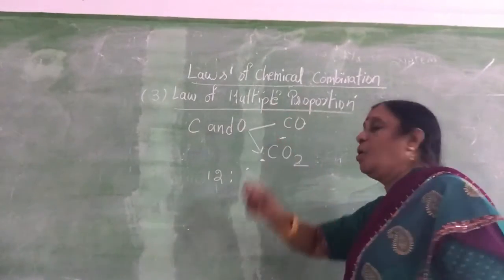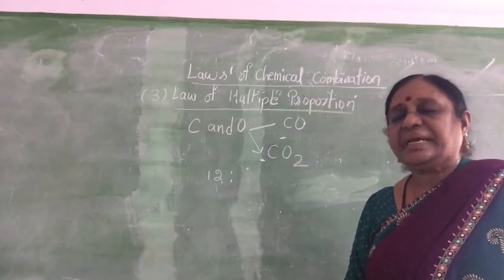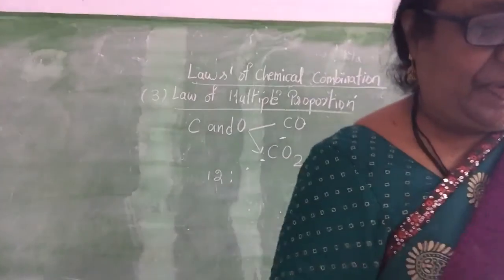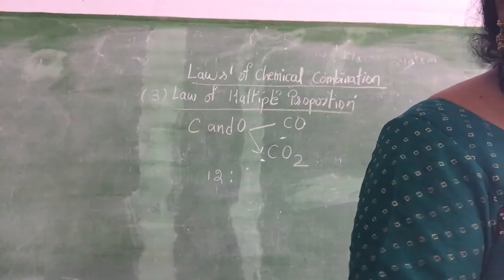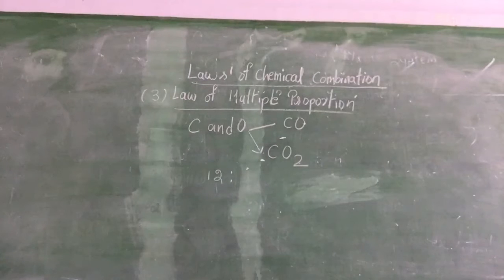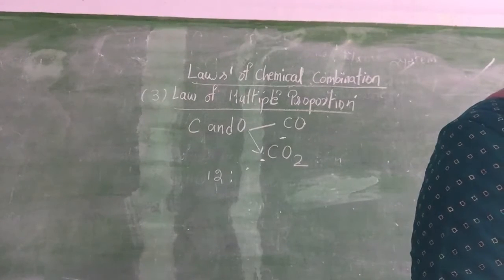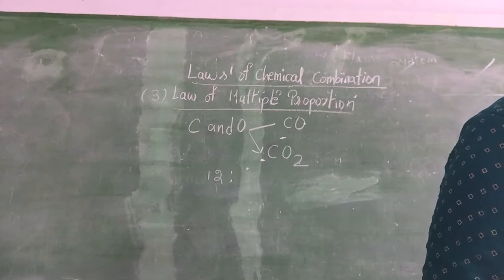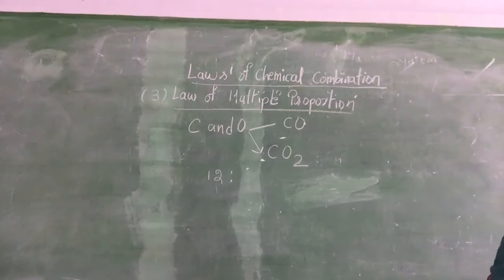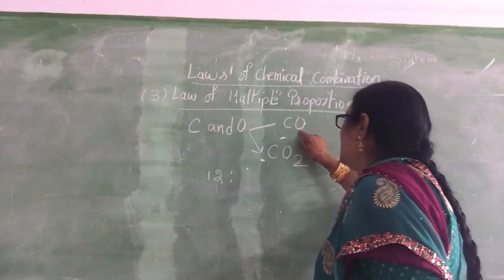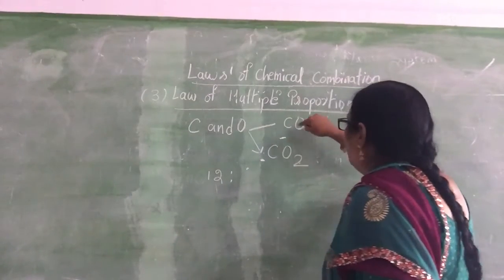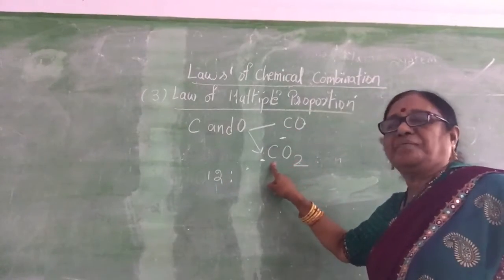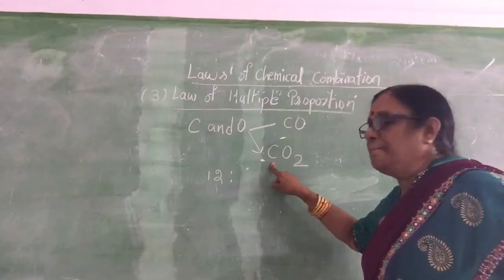Carbon will react with oxygen to form carbon monoxide and carbon dioxide in a simple ratio. So what is the chemical definition? Whenever two elements combine to form two or more compounds, then the different masses of one element, that is oxygen, which combine with the fixed mass of the other, always bear a very simple ratio.